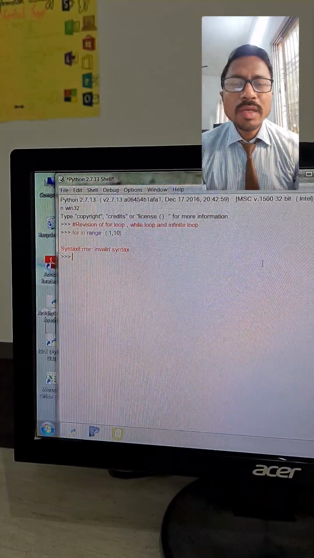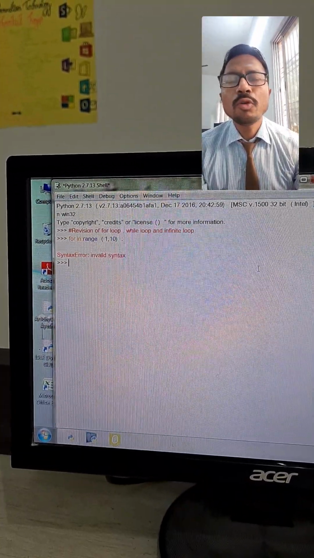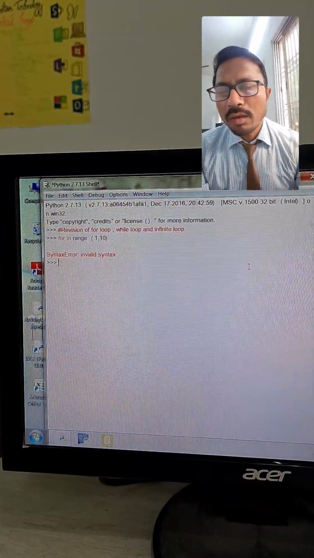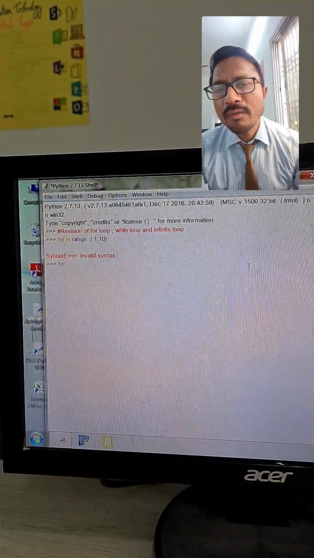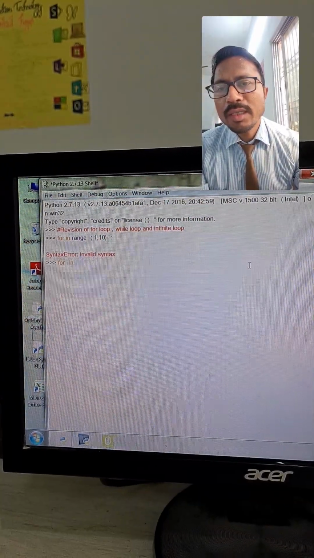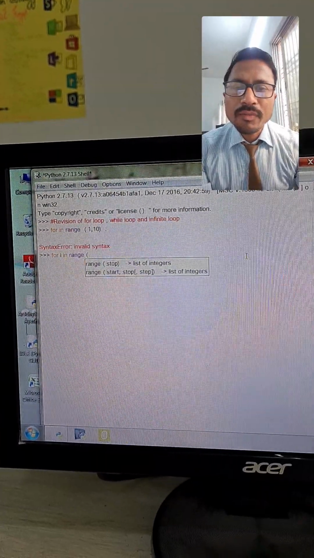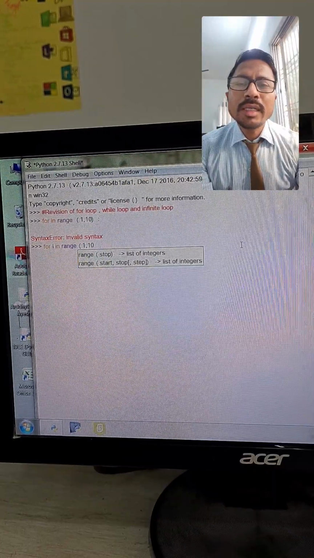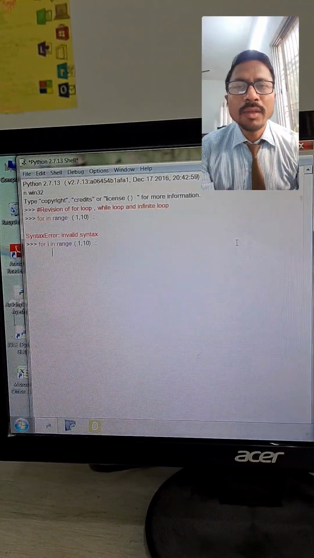Hello everyone, today we are going to start a quick revision for looping: while loop, for loop and infinite loop. You have seen on the screen that for in range(1, 10): is giving an error. Why is it giving an error? Because the syntax is not correct. In Python, if the syntax is incorrect it will always give you an error, so we have to take care of that.